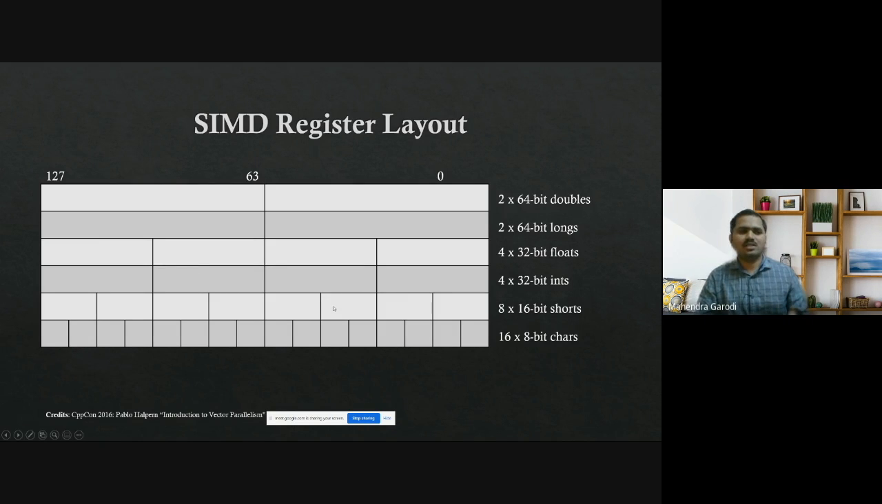Or a particular instruction can say it is 8 16-bit shorts, or 4 32-bit ints, or 4 32-bit floats. Similarly, nowadays we have a data type of 64-bit, so you can say 2 64-bit doubles. So if the register size goes from 128 to 256, these numbers can automatically increase.